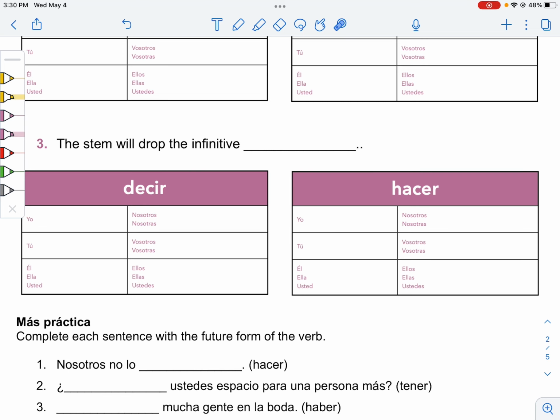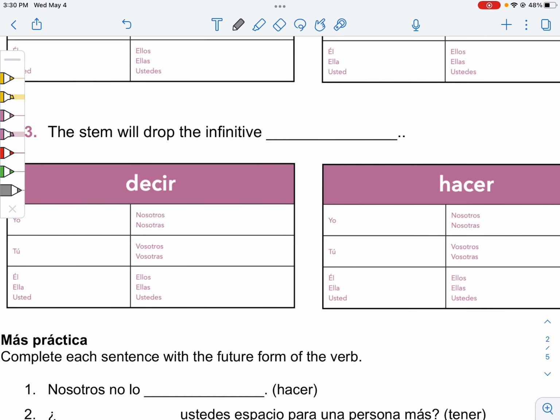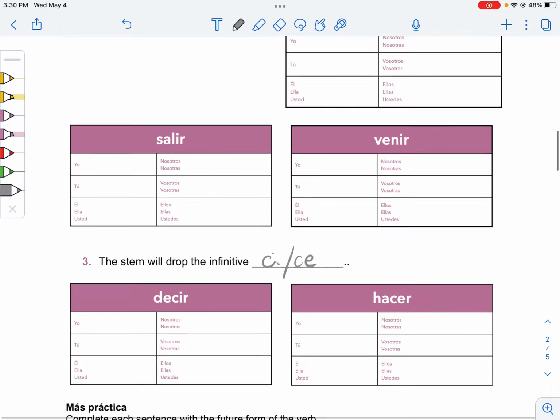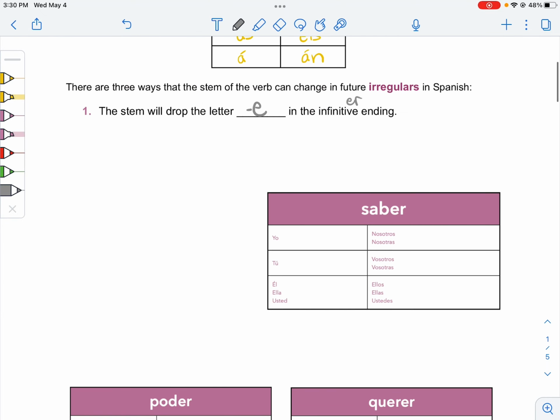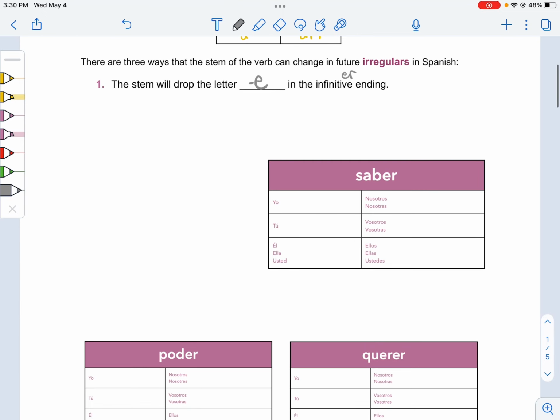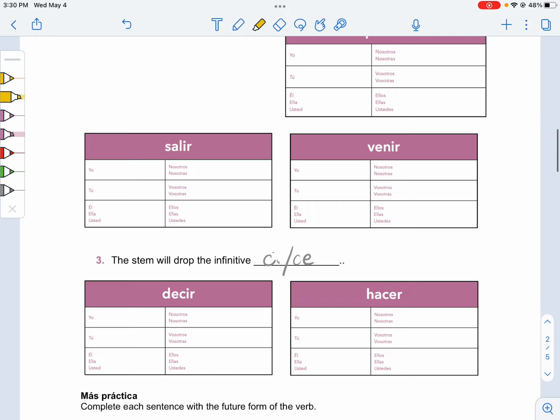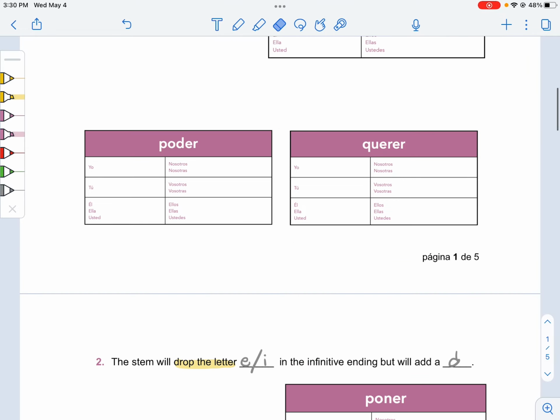And then our final 2 verbs are literally just decir and hacer. So in trying to make a rule for them, you say, well, they get rid of the C and the E. But that's just kind of, I'll just show you. They're funky. All right, here we go. Awesome. Notice that all of these are dropping something. Drop the letter E. Drop E or I. Drop whatever, okay?